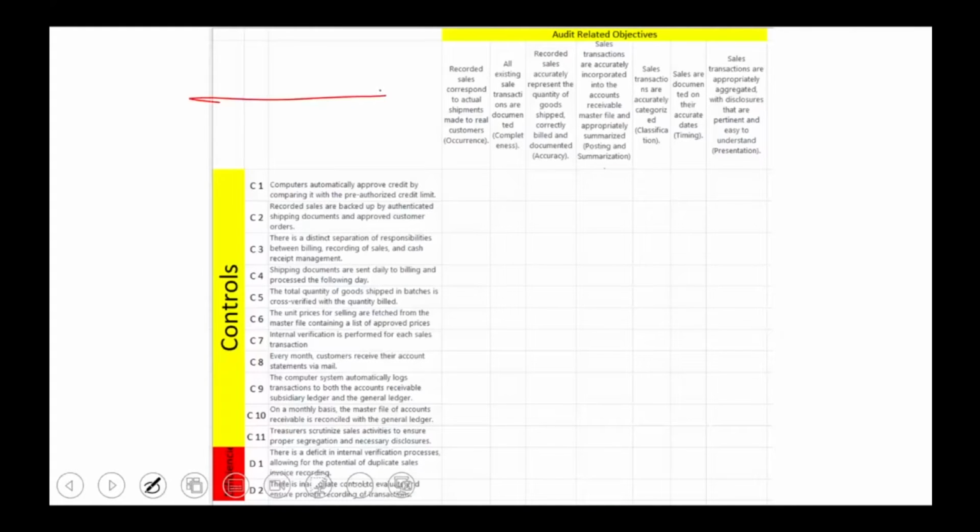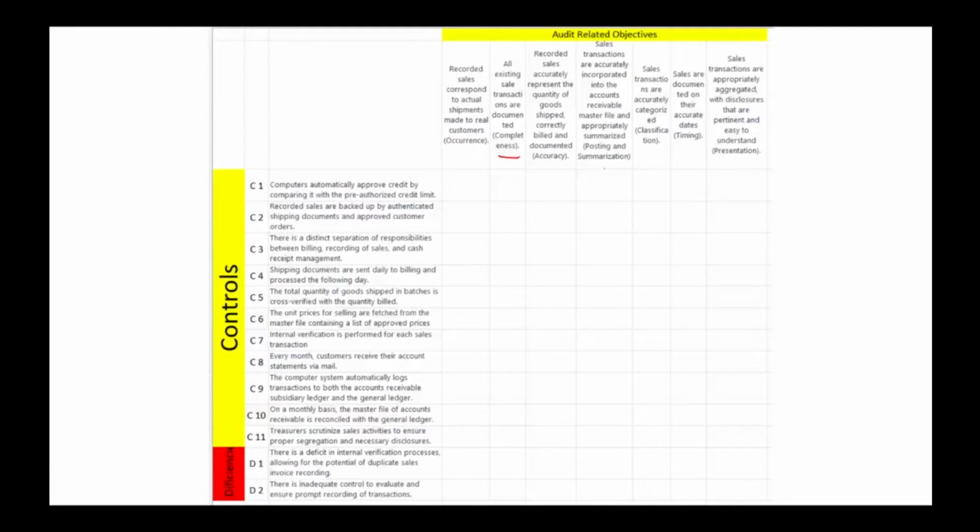On the top, horizontally, you have the audit-related objectives such as occurrence, completeness, accuracy, posting and summarization, classification, timing, presentation. And for example, this is for the sales. For example, occurrence: recorded sales correspond to actual shipments made to real customers. Completeness: all existing sale transactions are documented, and so on and so forth. You can read them if you like, but what I'm trying to tell you is that on the top you have the audit-related objectives.